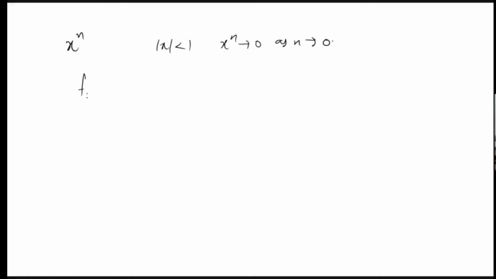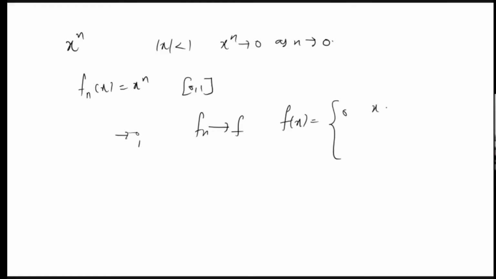So here, if Fn(x) is equal to x raised to n on the closed interval [0, 1], for all x less than 1, this will converge to 0. And at x equal to 1, Fn(x) will be the constant sequence 1 and it will converge to 1. So here Fn is converging to F where f(x) is equal to 0 if x is strictly less than 1 and 1 if x is equal to 1. So this is an example for pointwise convergence because for each x it is converging.